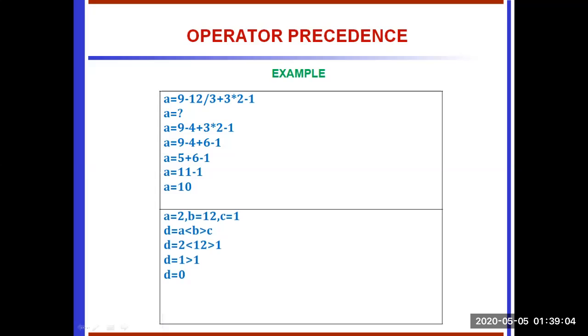First we take 2 less than 12. This condition is true, so that operator gives 1, and then 1 greater than 1, the condition is false, so that operator gives 0. So using precedence of operators, logical or relational operators will give 0s or 1s. This is the example of precedence of operators.